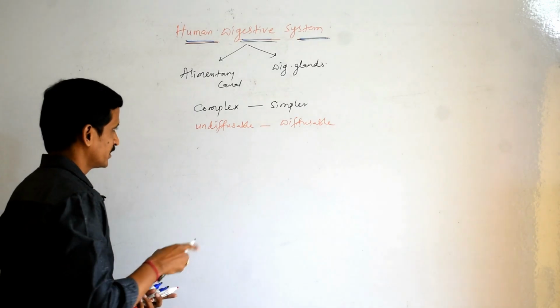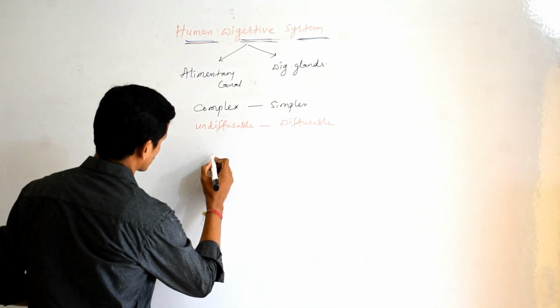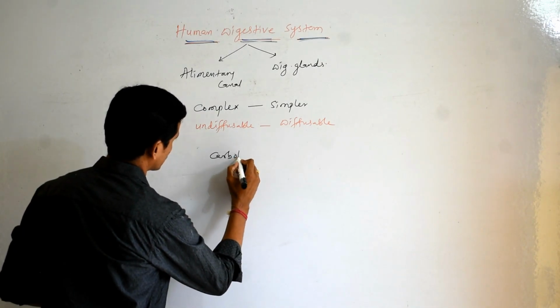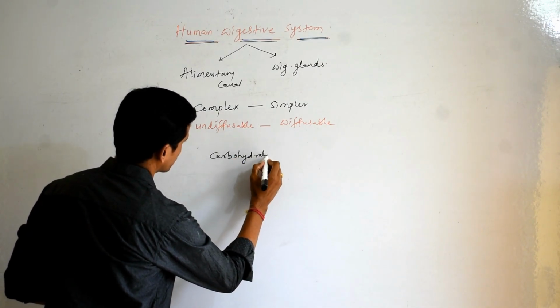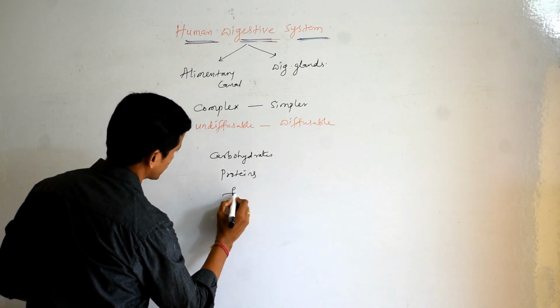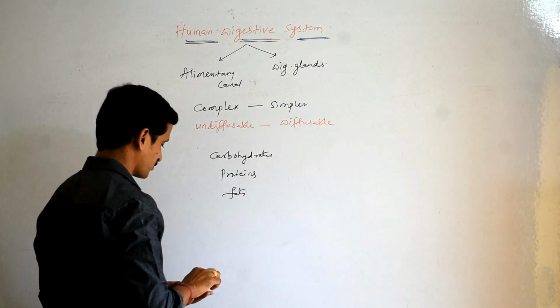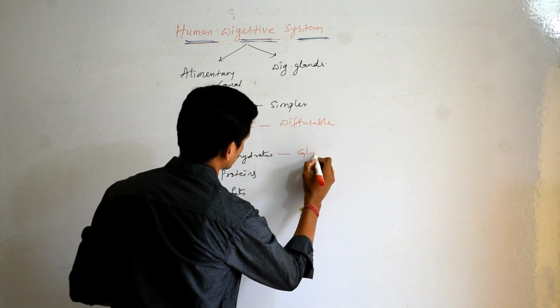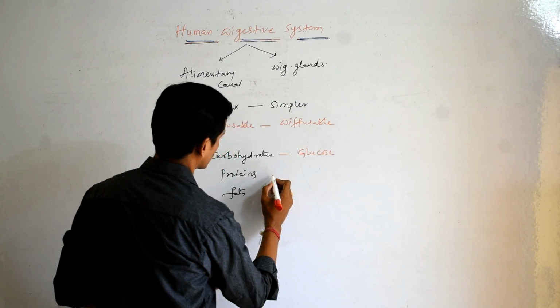Generally, we human beings used to consume three major ingredients. They are carbohydrates, proteins and fats. So carbohydrates are ended up with glucose, the simpler substance is glucose.